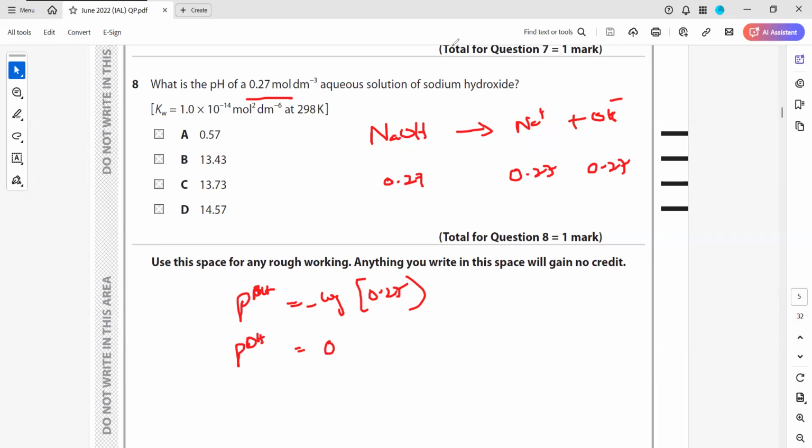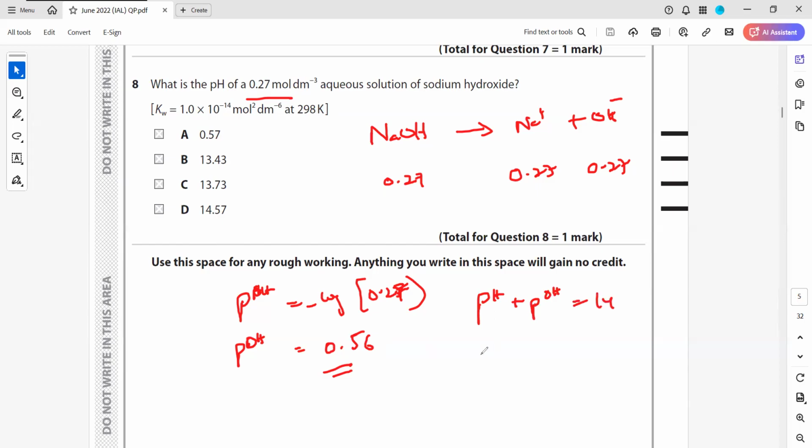0.568. No, it should be a big number. 0.56, negative, 0.27, yeah. How can we get the pH from the pOH? Because first we got the pOH, and then with the formula, pH plus pOH equals 14.